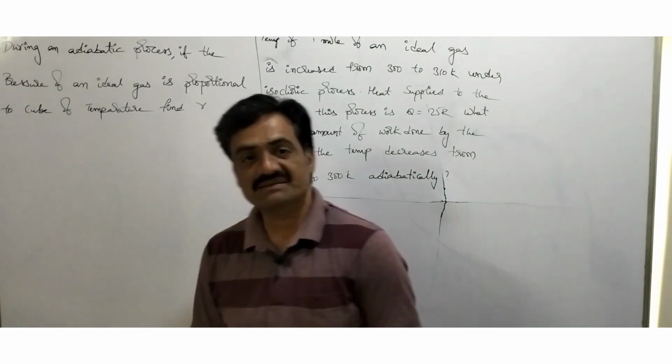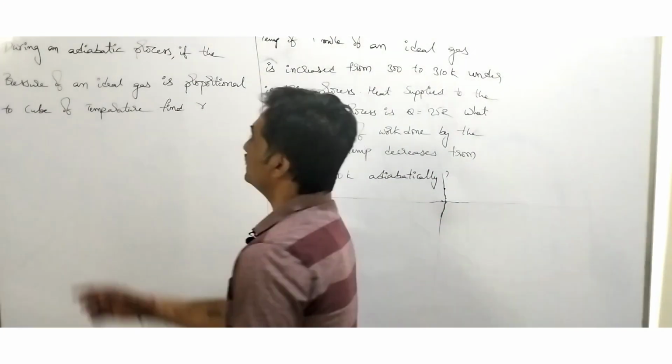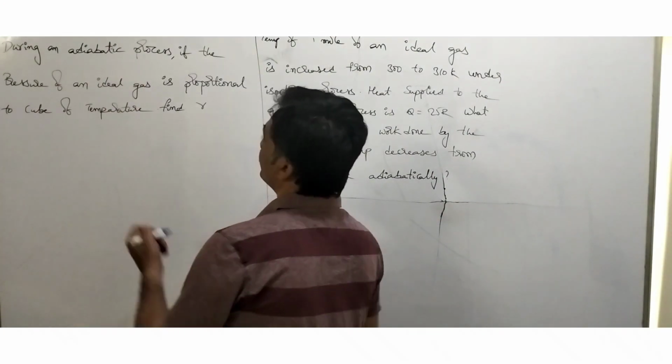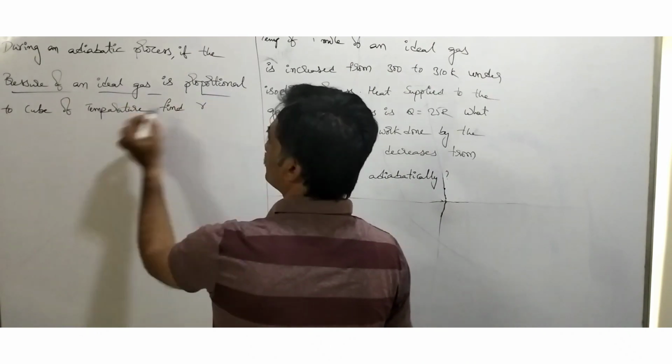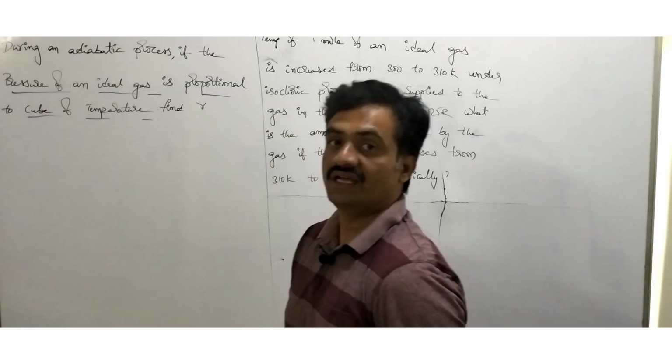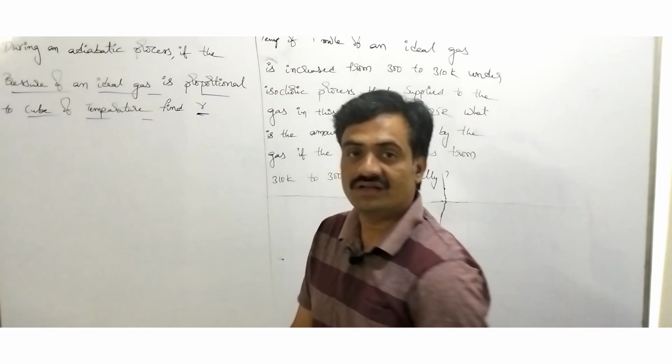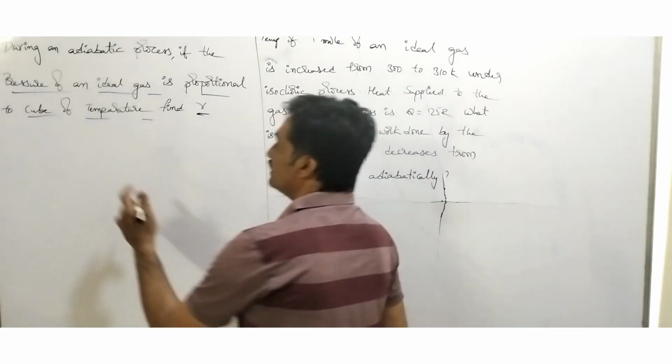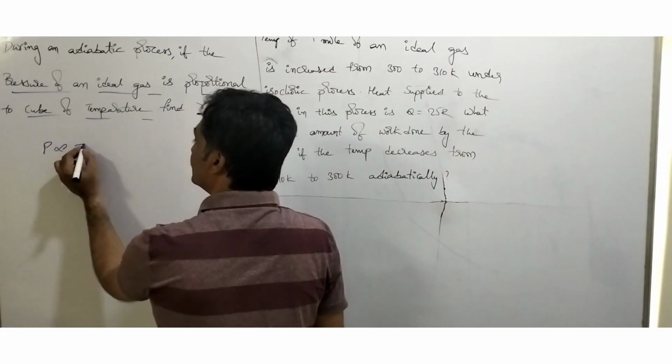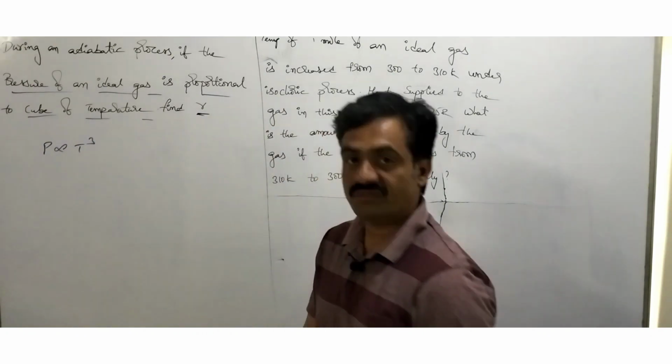Let's solve numericals based on this adiabatic process. Observe that during an adiabatic process, if the pressure of an ideal gas is proportional to the cube of the temperature, then we have to find out the value of gamma. Observe that here it is represented that pressure is directly proportional to the cube of the temperature.